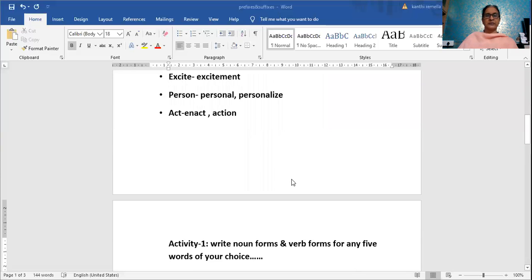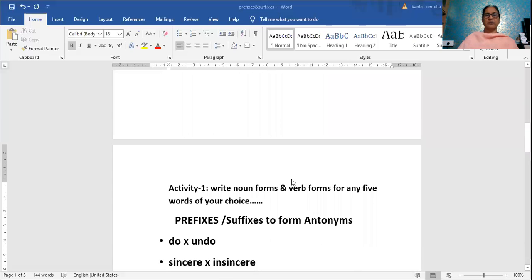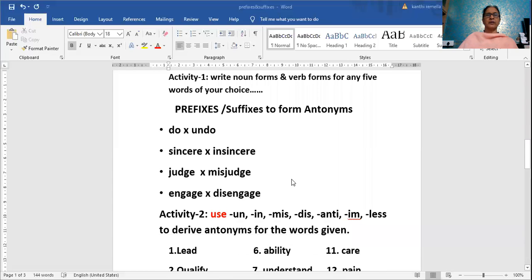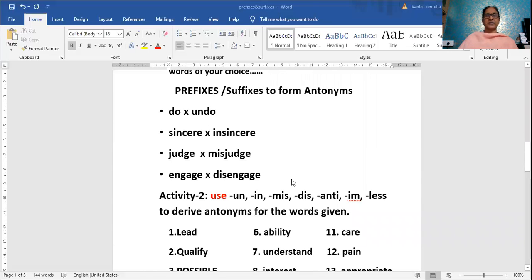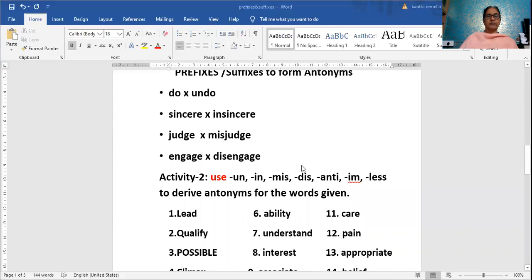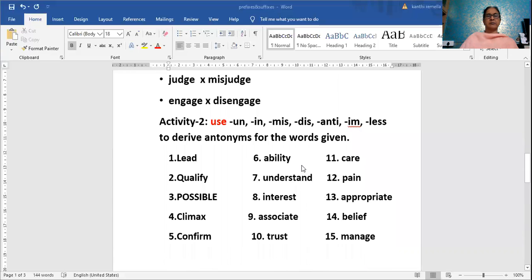I'm giving you an exercise activity. Based on that, you should be able to write. Some answers are done for you. The remaining you need to do. To form antonyms: do, undo; sincere, insincere; judge, misjudge; engage, disengage. These are the activities you have to do. Activity 2 I have given for you. You have to complete and submit this.